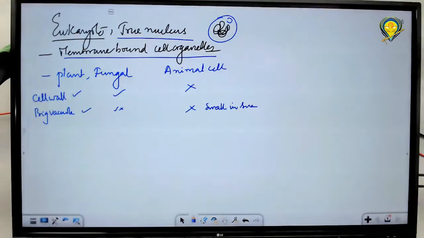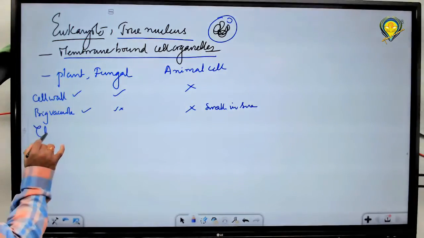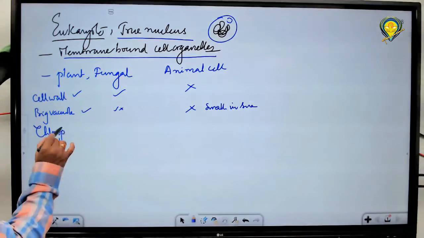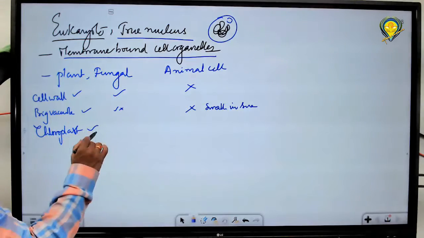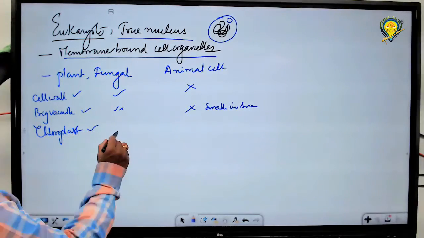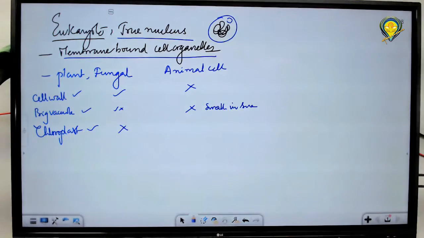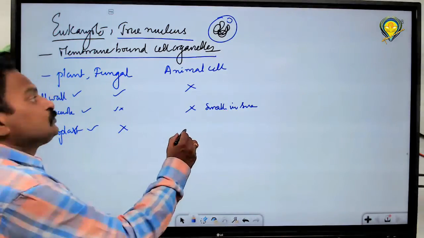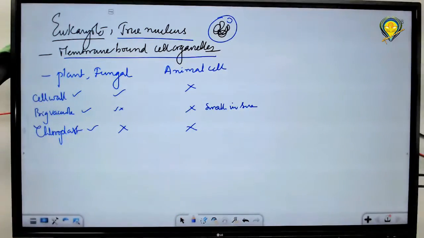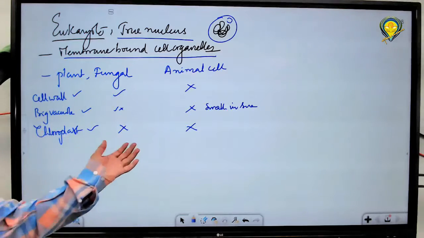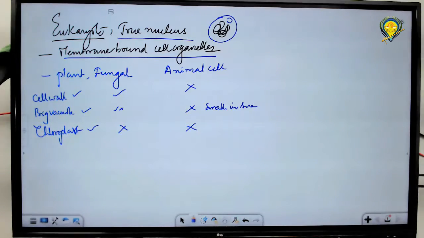Okay. When you take this particular type of organelle, chloroplast or plastids: chloroplast is observed in the case of plant cells, not seen in fungal cells, and also not observed in animal cells. That's why these two are heterotrophic in nature. They have a heterotrophic mode of nutrition because they lack the chloroplast. They cannot make their own food through photosynthesis. They are definitely non-photosynthetic organisms.